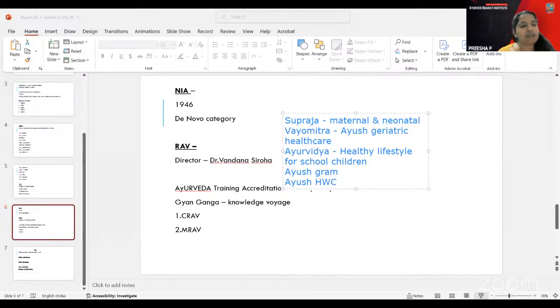For Ayush HWC, the Union Cabinet in 2020 approved the proposal of the Ministry of Ayush. It operationalizes 12,500 health and wellness centers under Ayushman Bharat. Here Ayush HWCs will be operationalized by states or union territories as centrally sponsored schemes, under the National Ayush Mission. That is not so important.